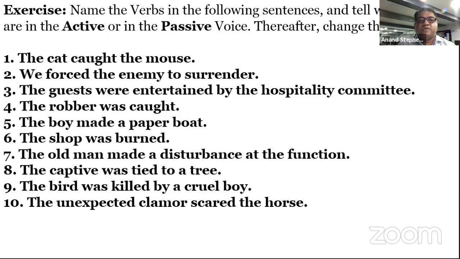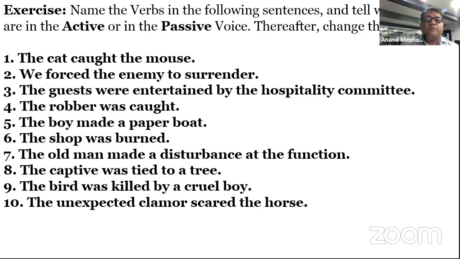We force the enemy to surrender. Again, active voice. Akash, you tell me which tense is this? The simple past. Very good. Simple past. We use was verb. So the object, the enemy, will become the subject. The enemy was forced to surrender by us.